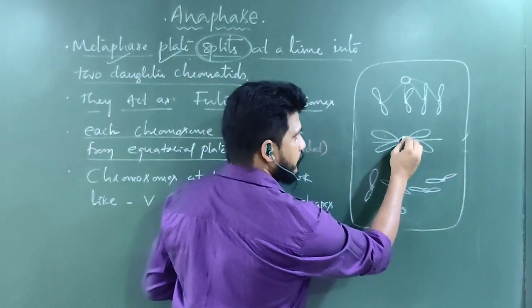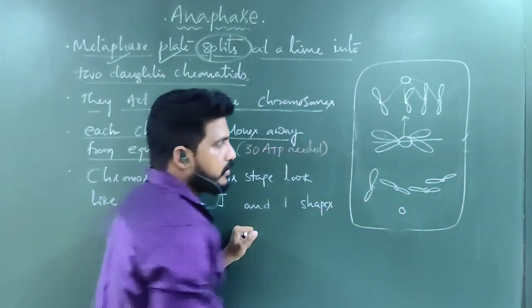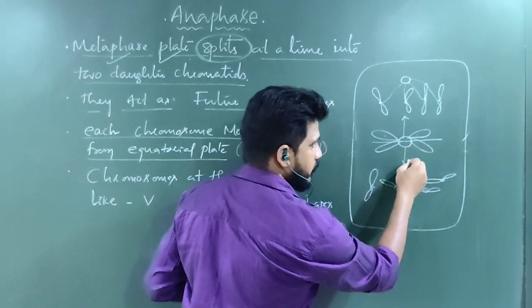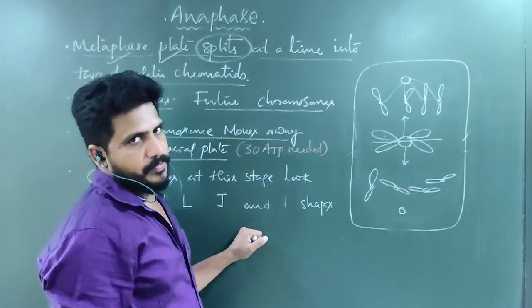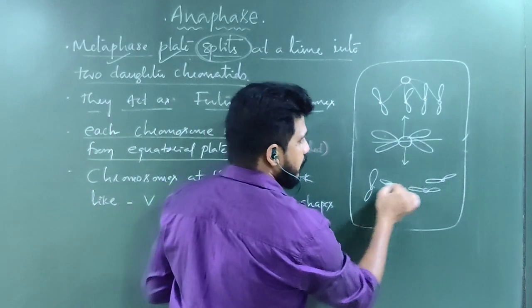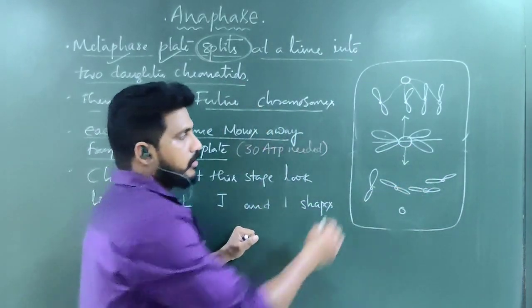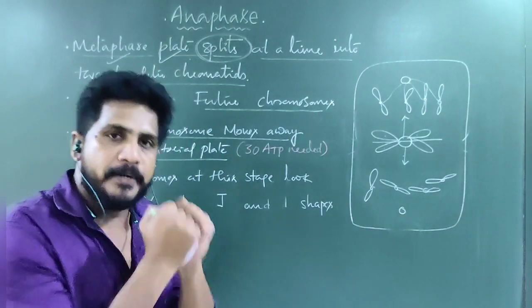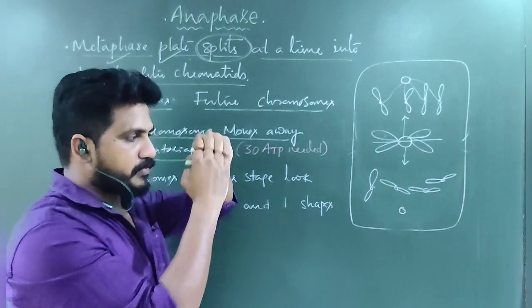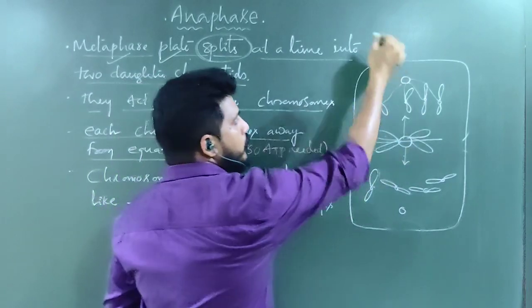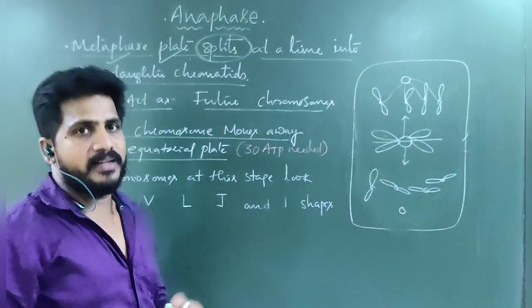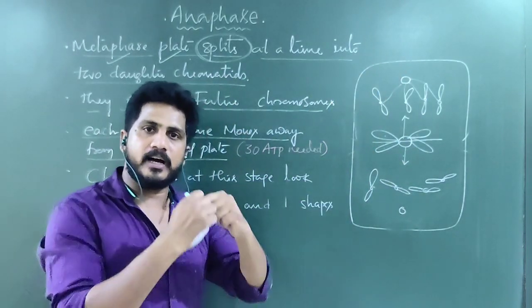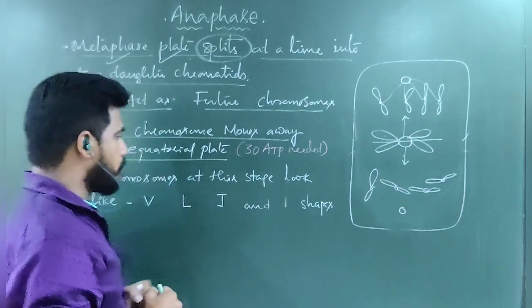So these 2 along with the centromere part go to the upper side, and these 2 along with the centromere go downwards. Understand? All these are the result of pulling down, and all these are the result of pulling up by the respective spindle fibers from the centrioles. Because of the pulling, they move towards their poles. Anaphase means they are going away from the equatorial plate.